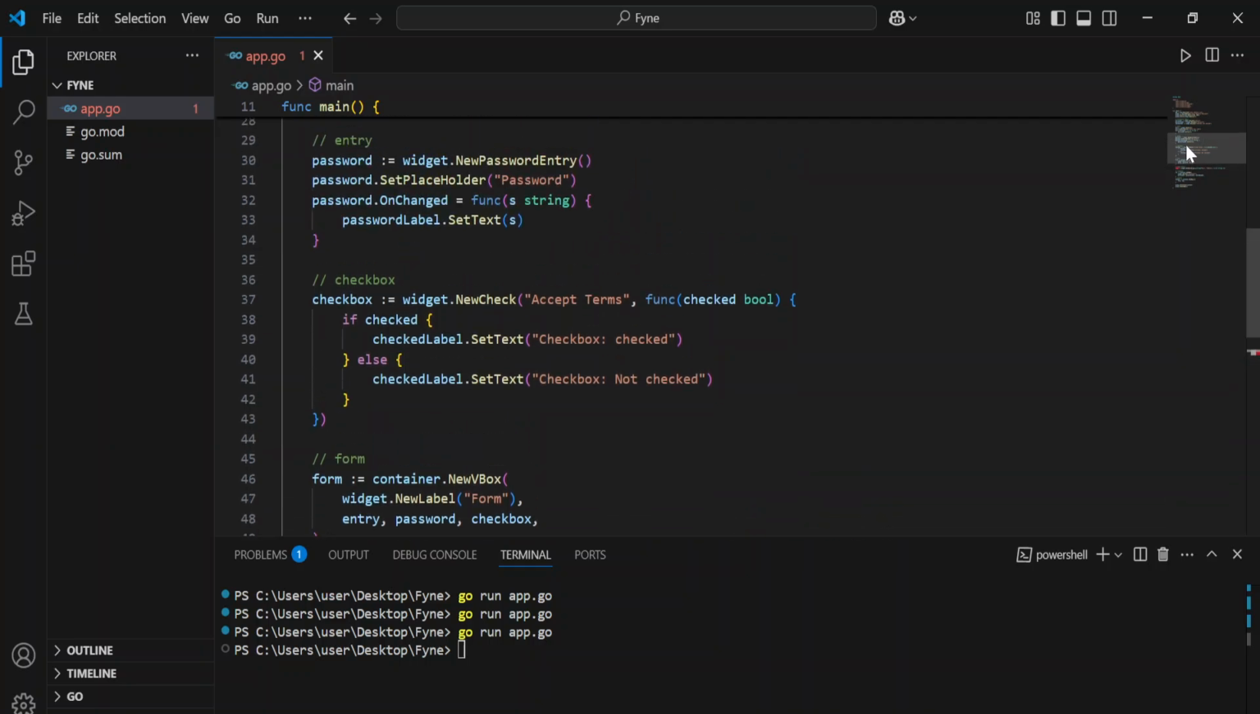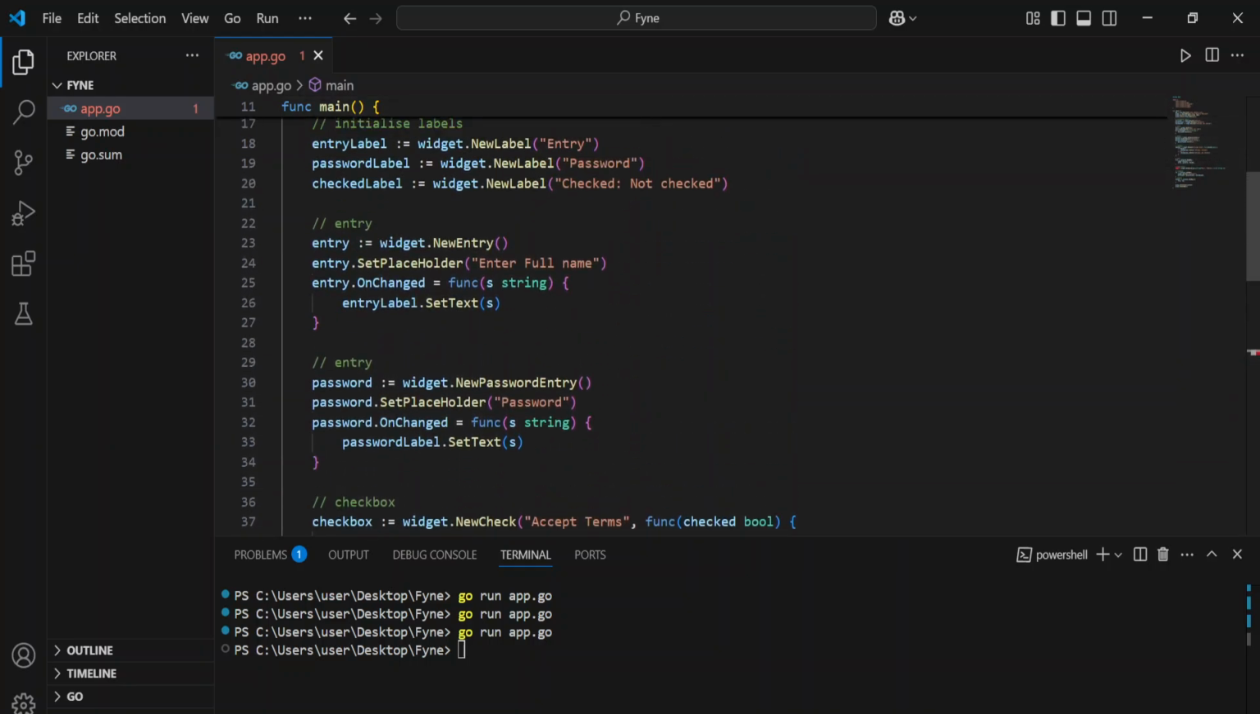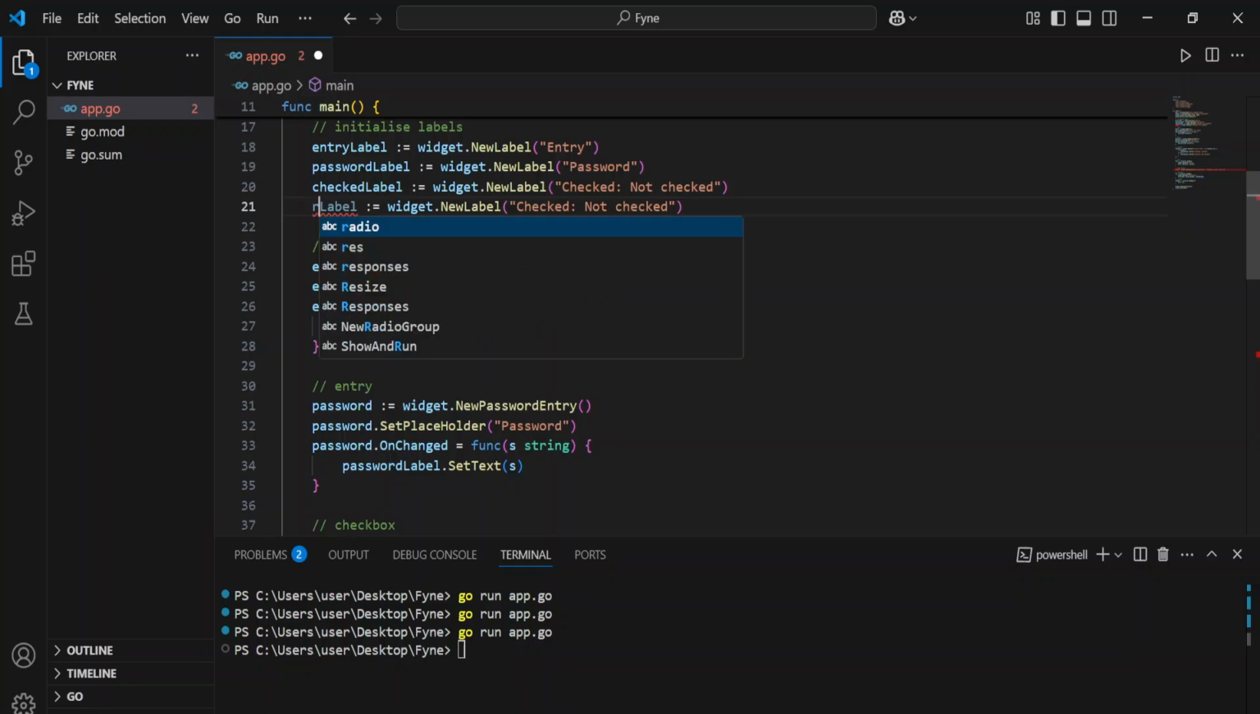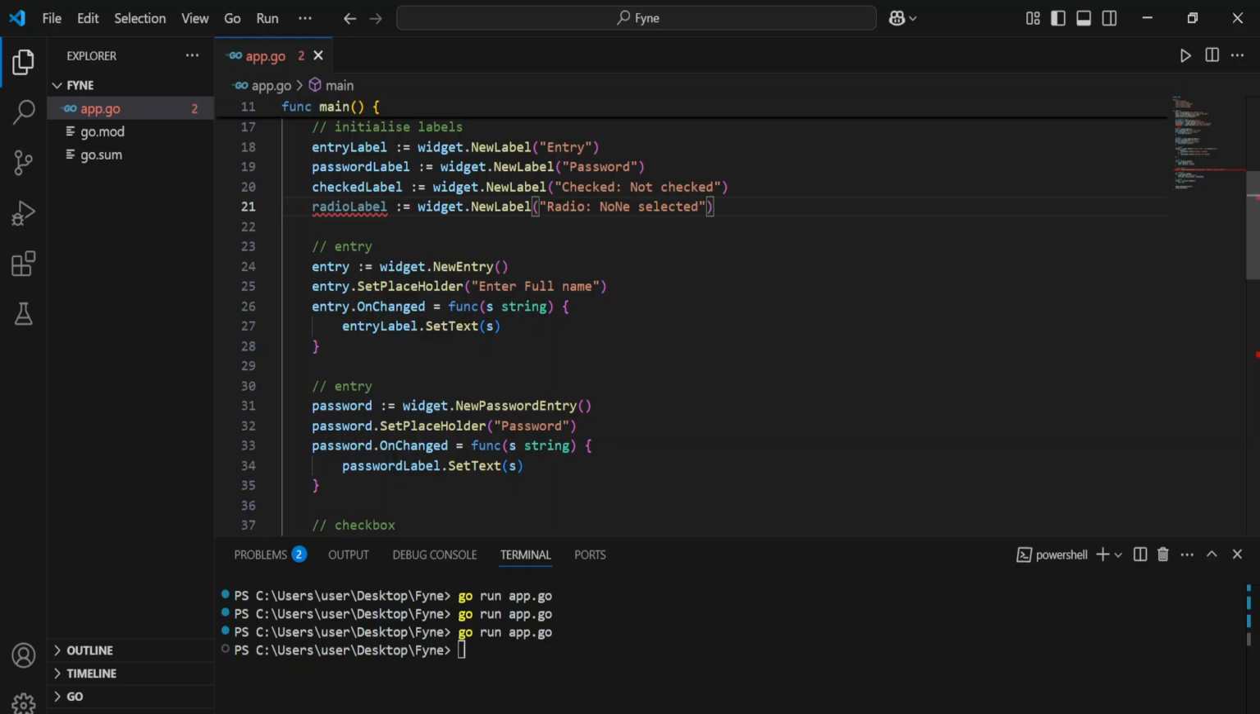Then we're going to repeat the same process. We're going to come back here, and then we're going to say selected. Of course you can call it selected, but we're going to call it radio label, and then you can rename this and say radio, and then we can say none selected, unselected.